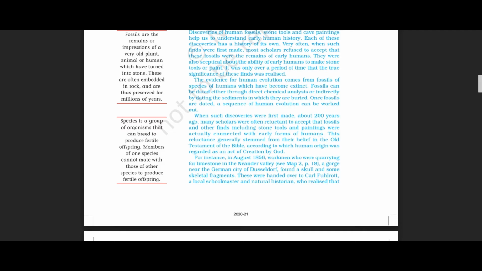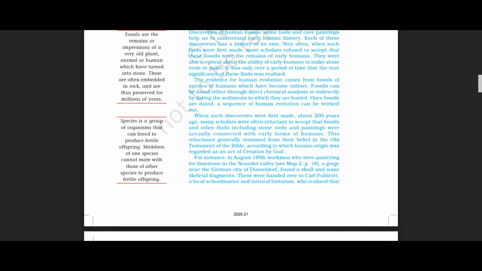So here it is saying that the evidence for human evolution comes from the fossils of species of humans which have become extinct in this world, and we have got some fossils of humans, right?